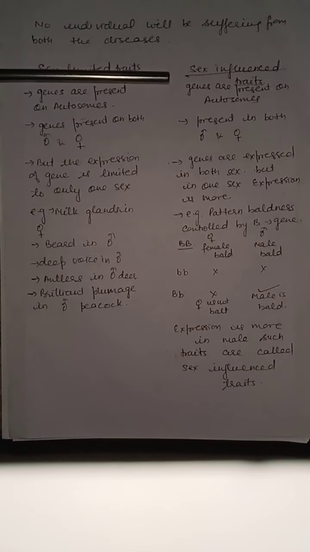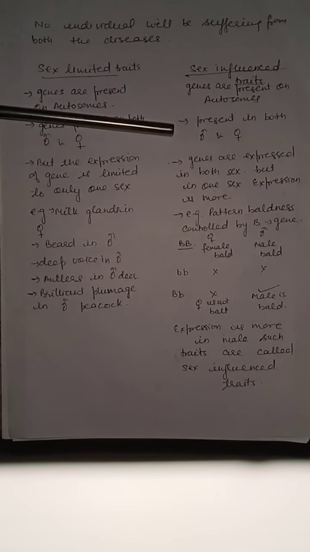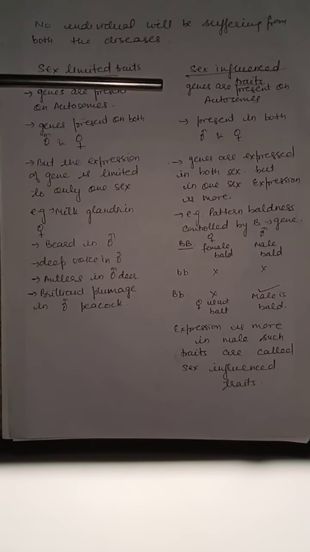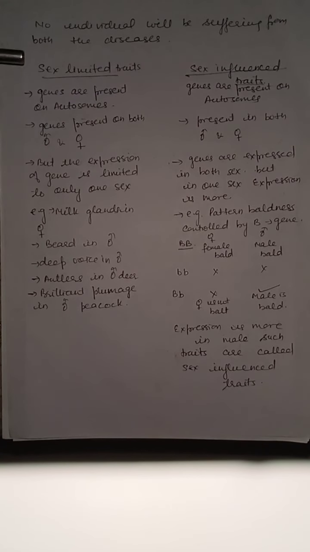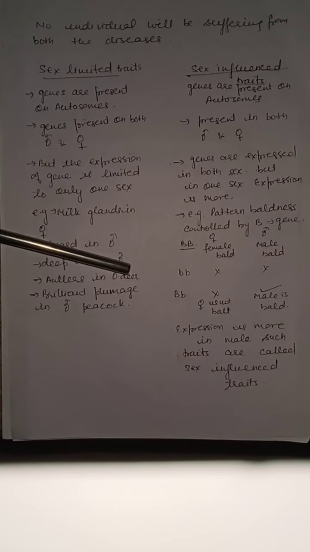Whereas in sex influenced traits, genes are expressed in both the sexes, but in one sex the expression is modified due to some hormones. This is known as sex influenced traits. So in sex limited traits, genes are present on autosomes, in both male and female, but the expression of the gene is limited to only one sex. Examples: milk glands in female, beard in males, deep voice in males, antlers in male deer, brilliant plumage in male peacock. These are sex limited traits.